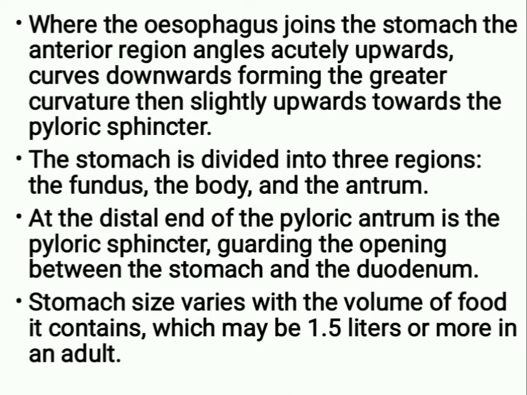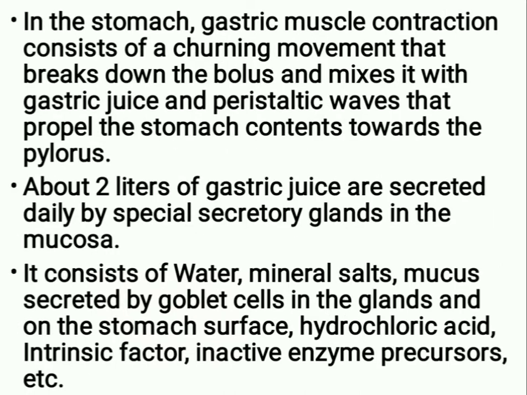Stomach size varies with the volume of food it contains, which may be 1.5 liters or more in an adult. In the stomach, gastric muscle contraction consists of a churning movement that breaks down the bolus and mixes it with gastric juice and peristaltic waves that propel the stomach contents towards the pylorus.